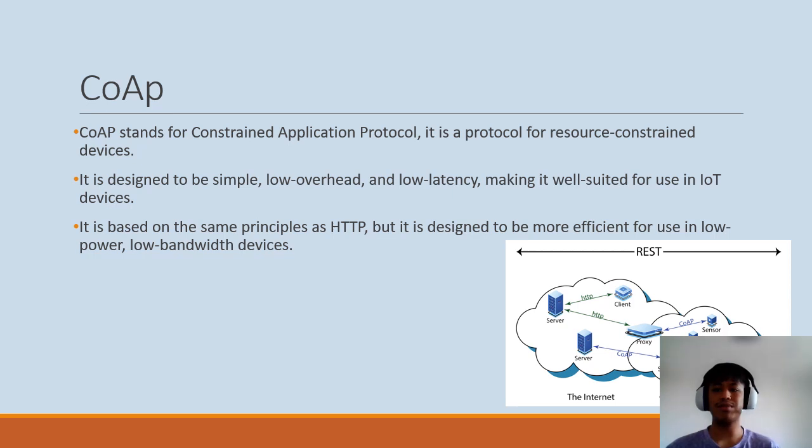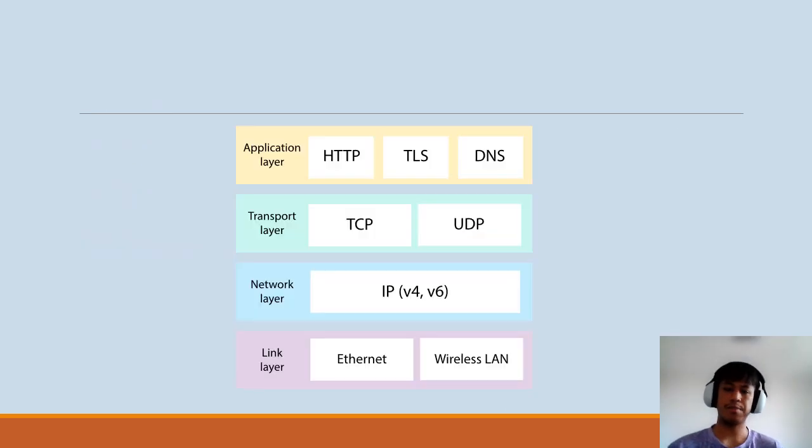CoAP. CoAP is a web transfer protocol that is designed for resource-constrained devices and networks, such as those in IoT applications. It operates on the application layer of the OSI model. It is similar to HTTP but it is designed to use less bandwidth and to be more suitable for low power devices.